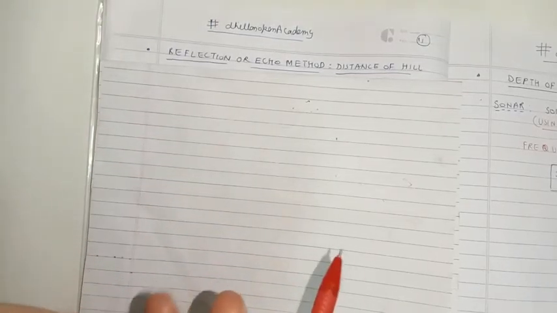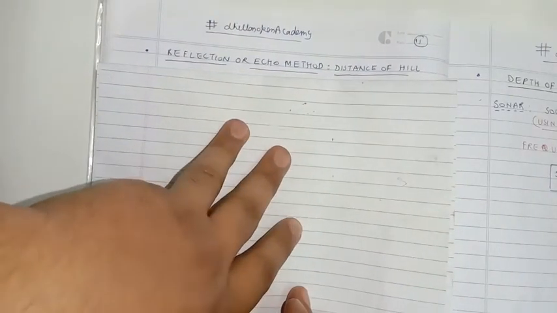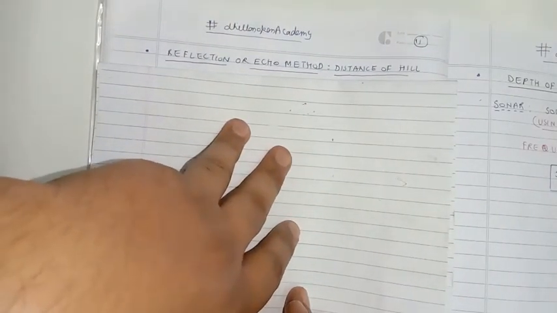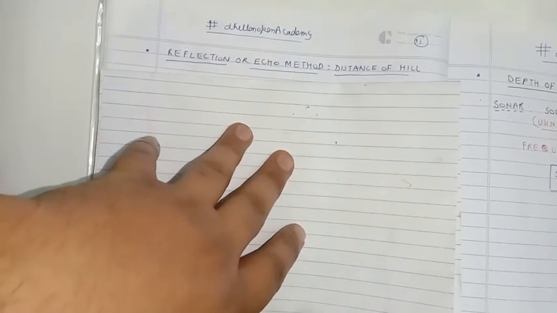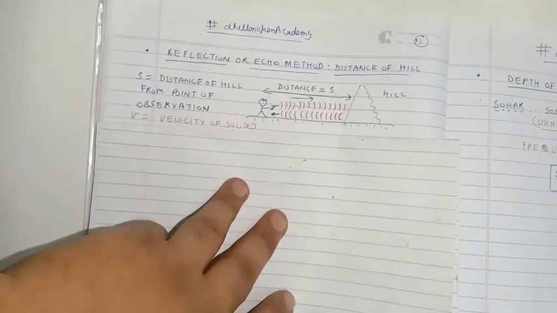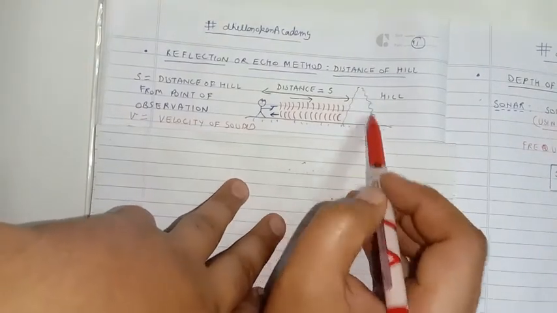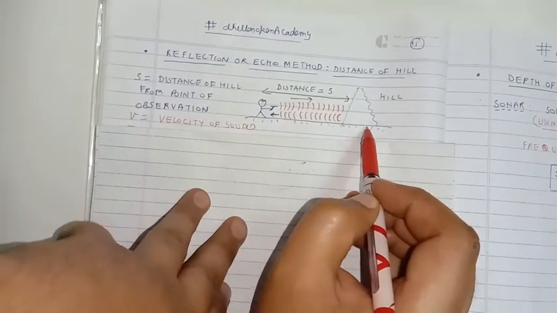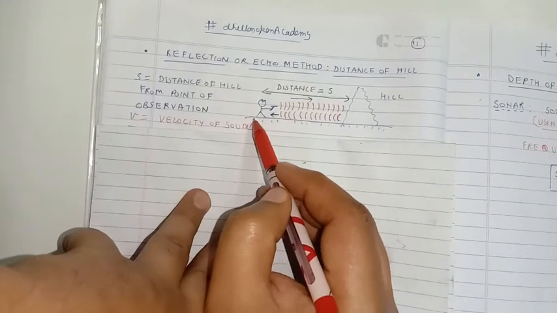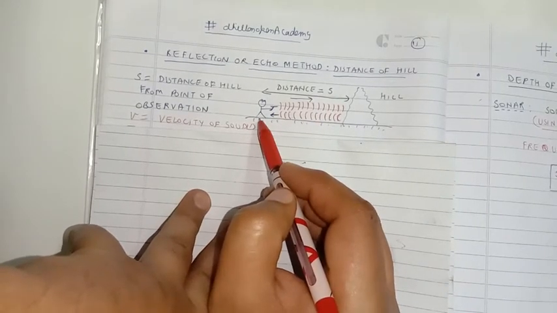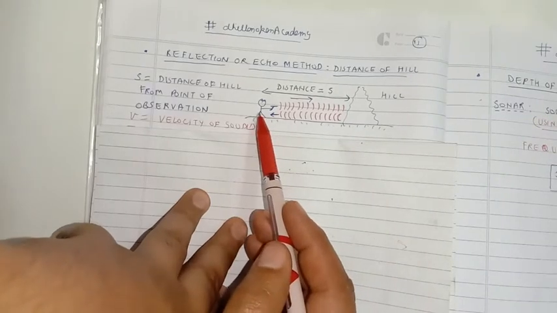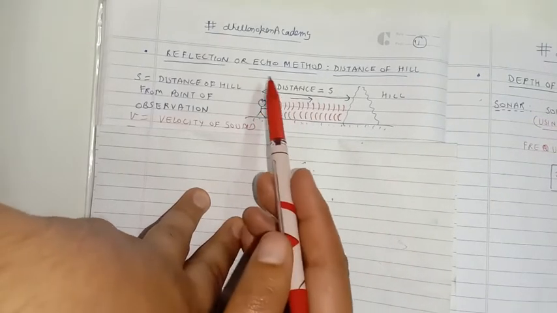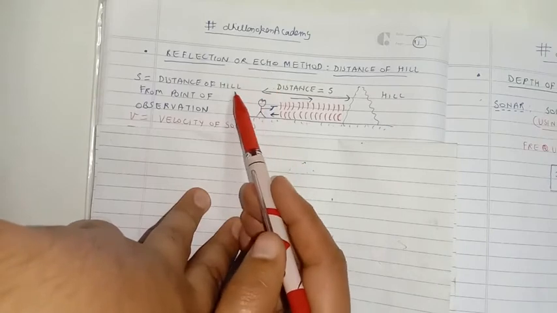Next, we are studying the reflection method or the echo method to find the distance of the hill, which we have already covered in our lower classes. This is a hill. Suppose we are present at a certain distance s away from the hill. In order to measure the distance of the hill, we are using the reflection or the echo method.